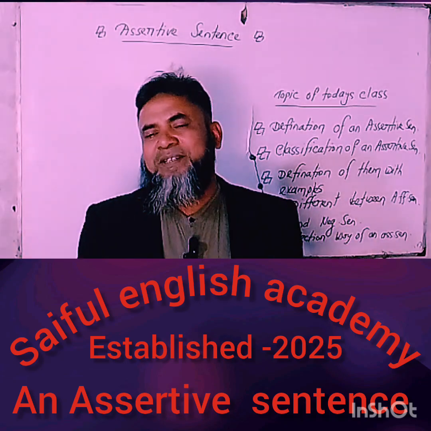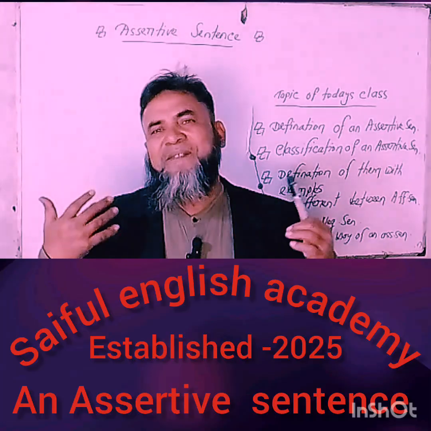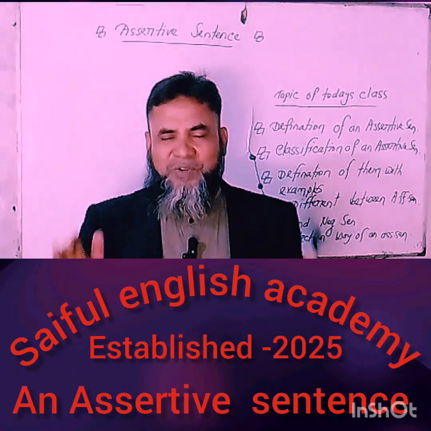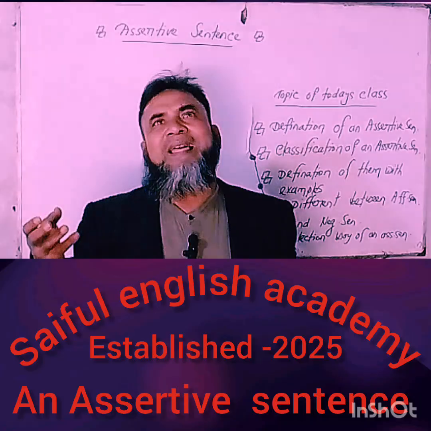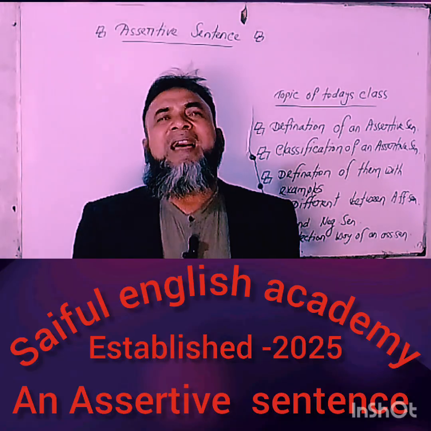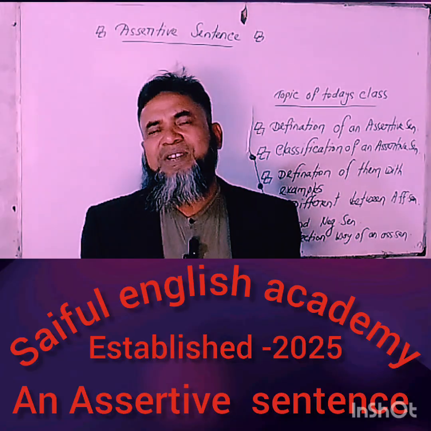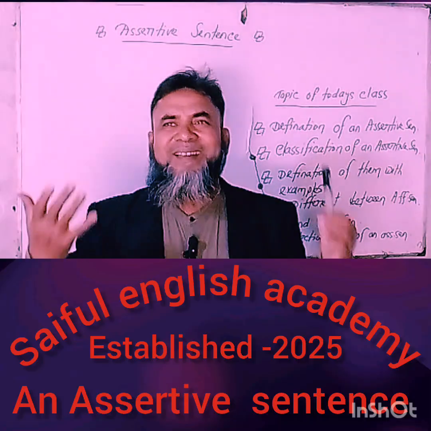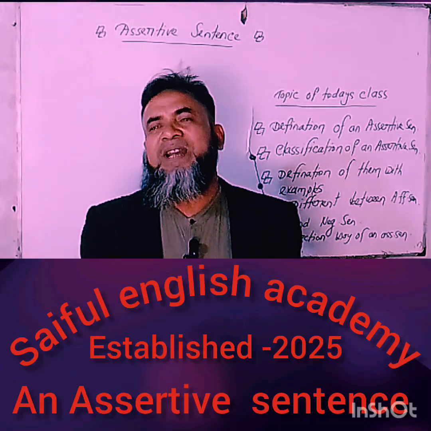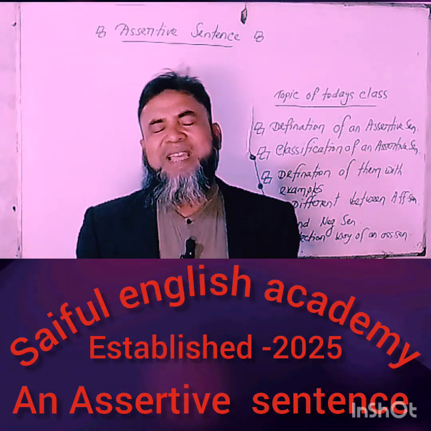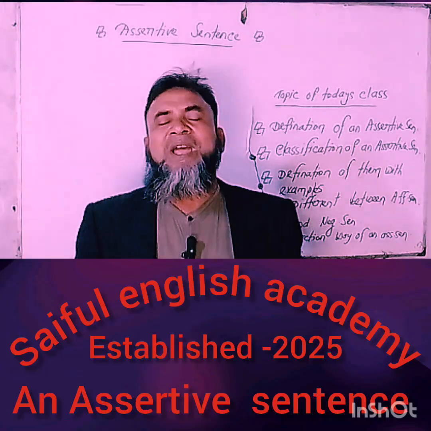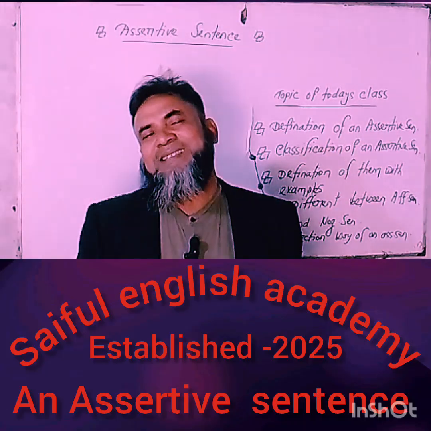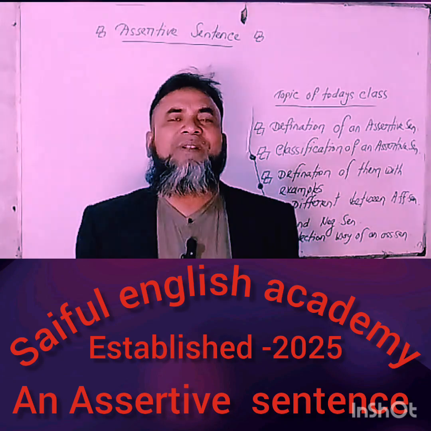According to meaning, we can classify a sentence into five ways. Number one, assertive sentence. Number two, interrogative sentence. Number three, imperative sentence. Number four, optative sentence. Number five, exclamatory sentence.